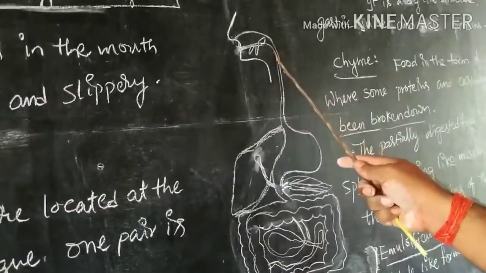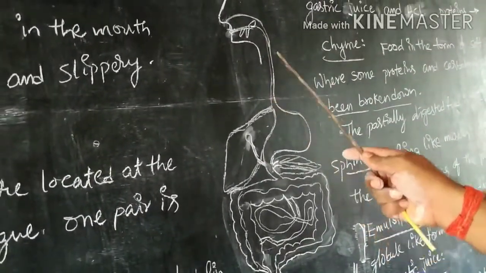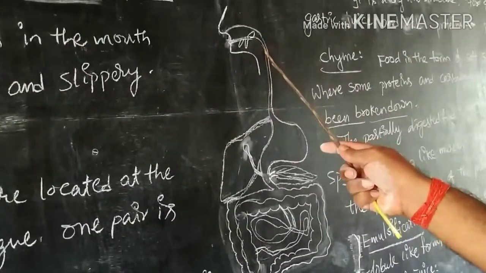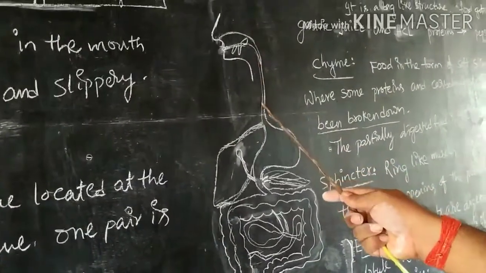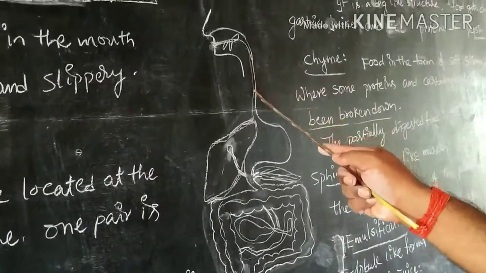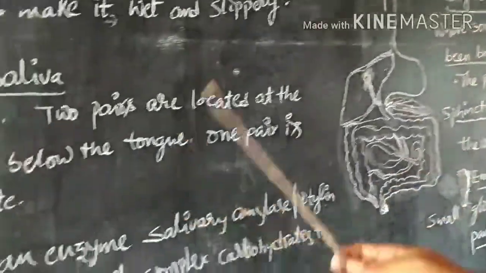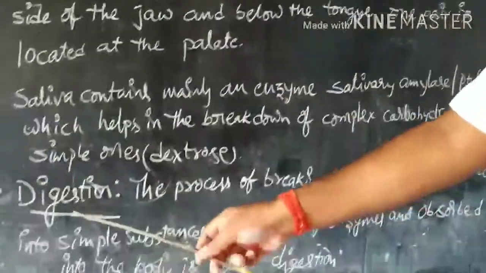The esophagus is a long tube-like structure. The passage of food through it has different names: the digestive tract, alimentary canal or gut. Then, what do you mean by digestion?